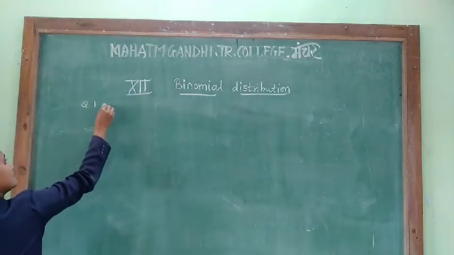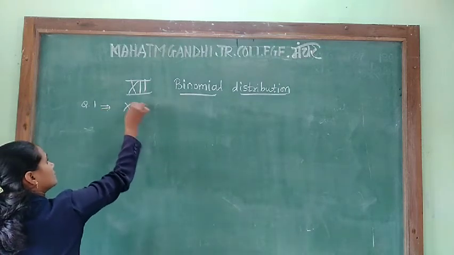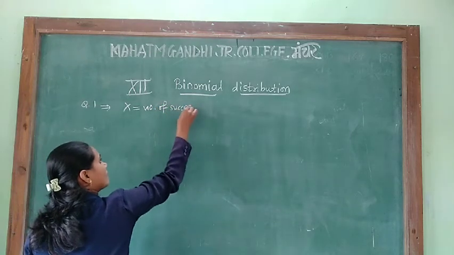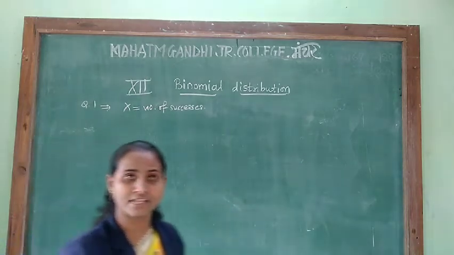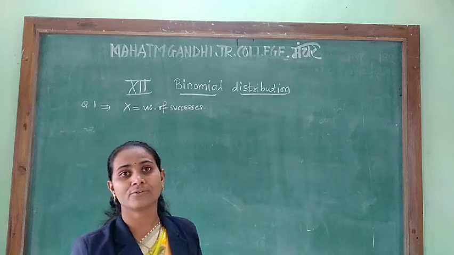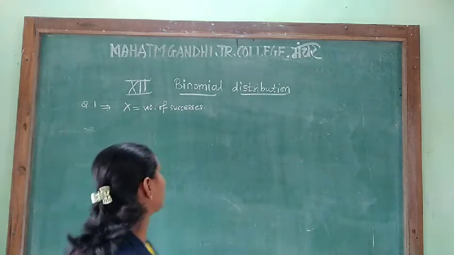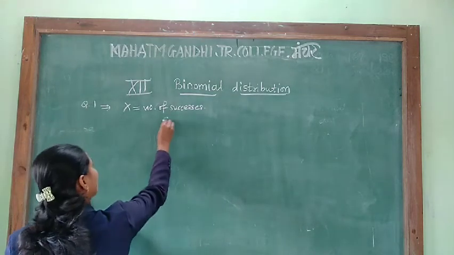Question 1. X means the number of successes, that means getting an odd number. If a die is thrown, then the sample points are 1, 2, 3, 4, 5 and 6. That means the number of sample points is 6. X is the number of successes, that is, getting an odd number.